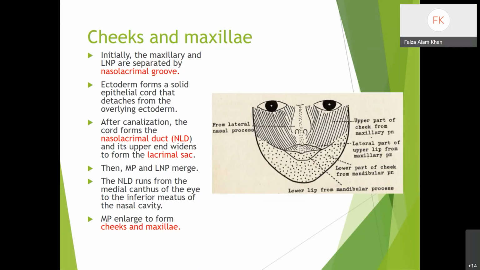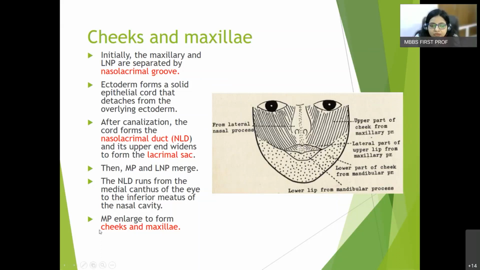Nasolacrimal duct, lacrimal secretions run to the inferior meatus. Secretions from the eye go to the inferior nasal meatus of the nose, because of the nasolacrimal duct. It's the connection between the eye and the nose. That is why when we cry, there is running of nose also. Okay? Is it clear? Hello?